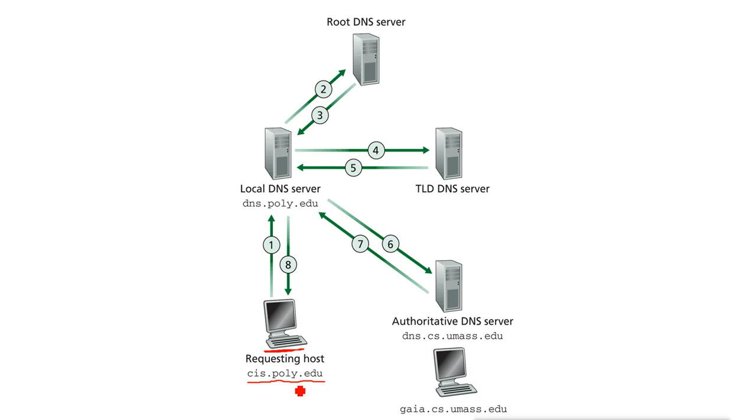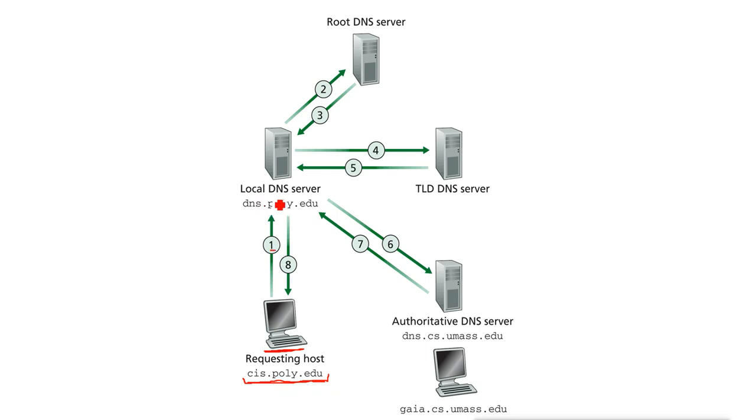Now, if the host file does not have any information, what will your machine do? It will check whether it has any DNS server IP available or not. If it does not have any DNS server IP, then it will not do any resolution, and it will give you an error directly. Now, if it has a DNS server IP in its record, it will send this query to the DNS server, as you see, number 1.